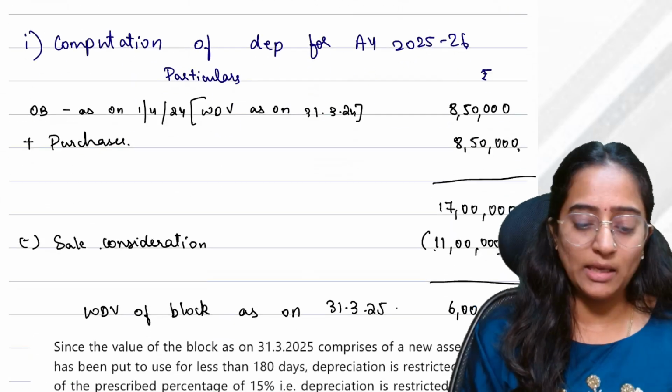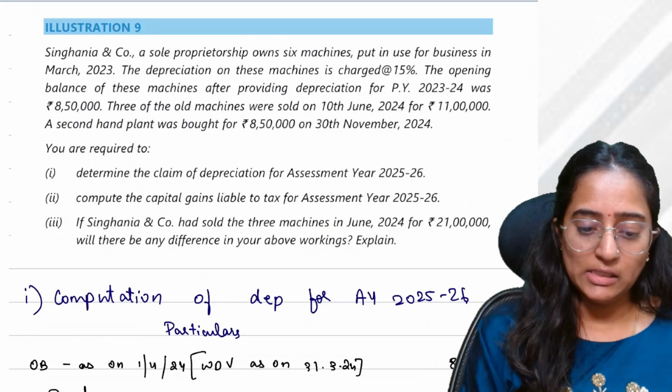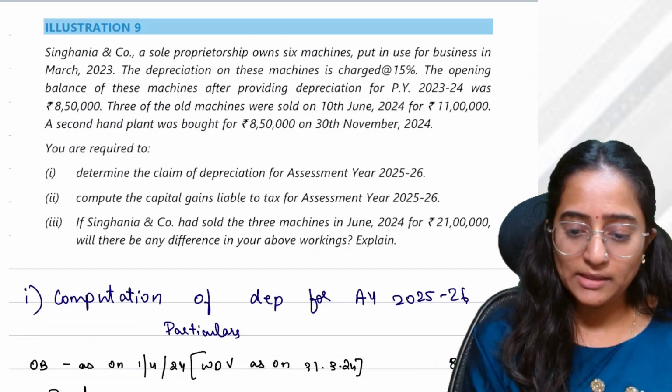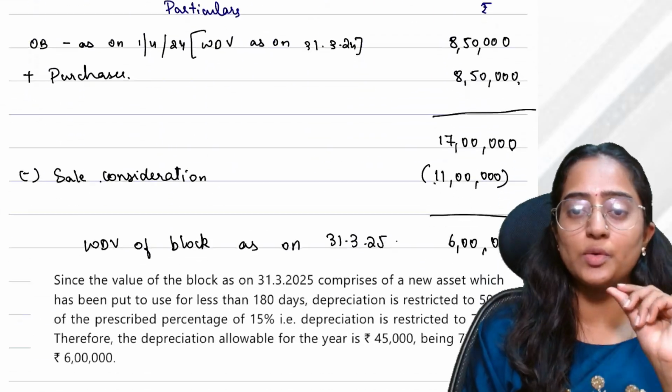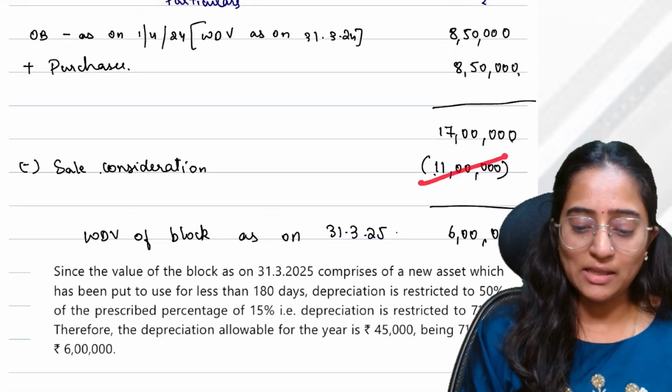We already know how to do the calculation, the depreciation. Total you have 17. Is it before 180 days or after 180 days? It was purchased on 30th November, so it is going to be half rate of depreciation you would be providing. The sale consideration is 11 lakh.